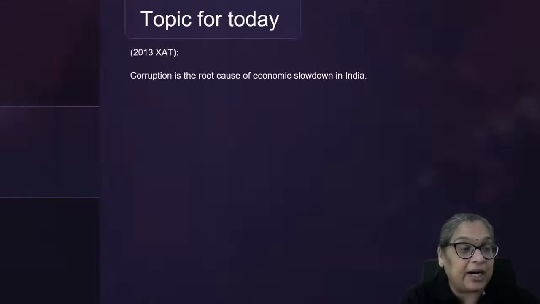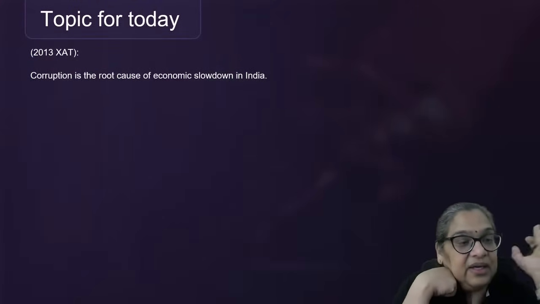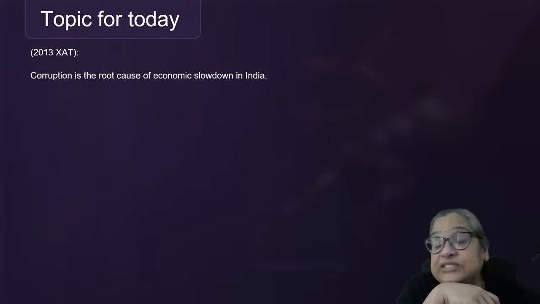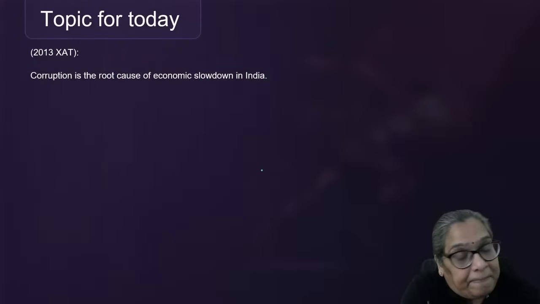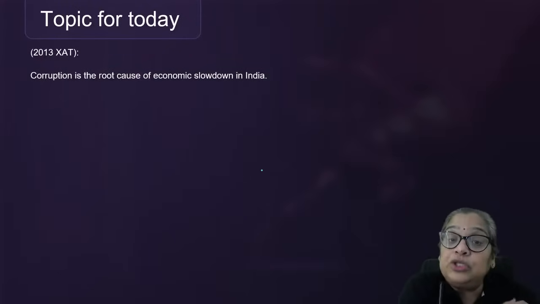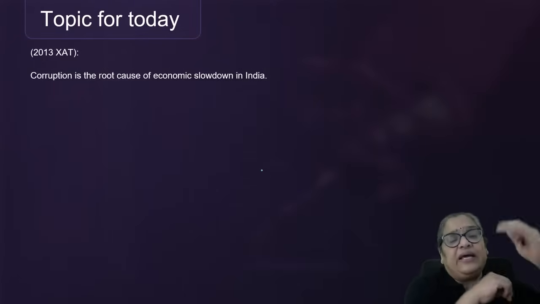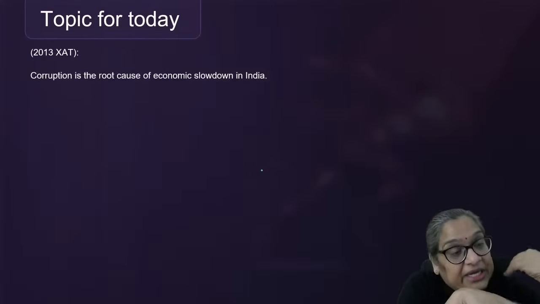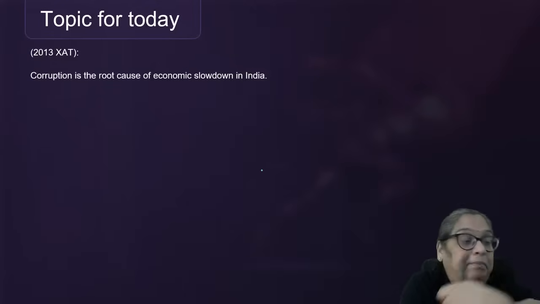But in RC, what you need to do, RC is not very difficult if you read the passage properly. That is number one. XAT also has certain questions, at least 3-4 sitters, grammar, and fill in the blanks. So it gives you some scope to make up marks.